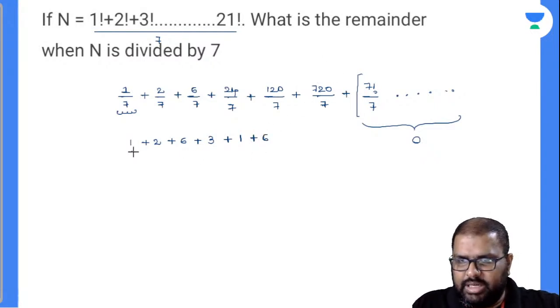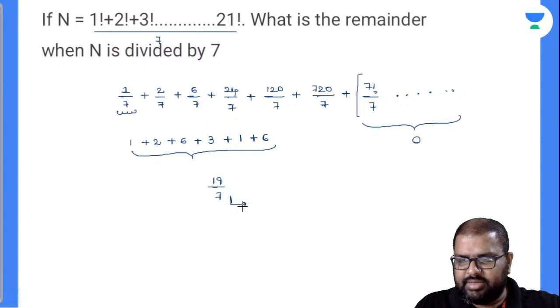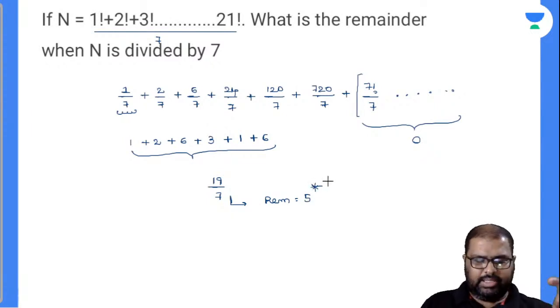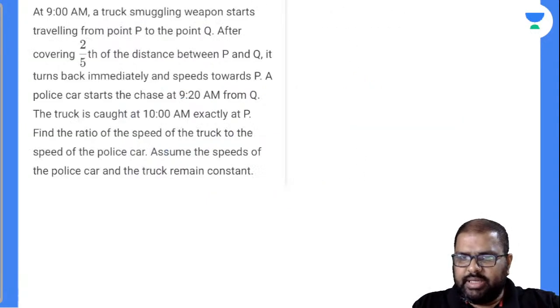So these are the only places where you will get remainders. Add all those remainders there. 6 plus 1 is 7, 7 plus 3 is 10, 16, 18, 19. 19 divided by 7 will be left over. Now remainder of this value, 7 2s are 14. So your remainder value will be how much? Is it 5? This is your answer. So you can calculate in this way and solve the questions fatafat and easily. Done. So let's go for the next question.